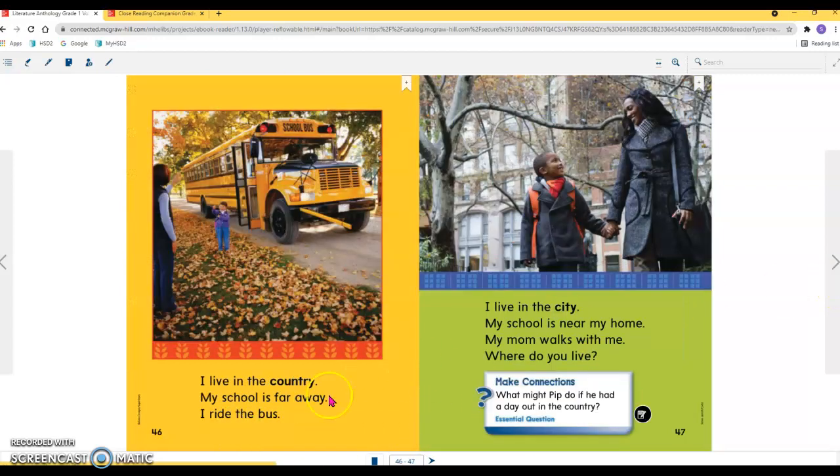Wonderful job. I live in the country. My school is far away. I ride the bus. I live in the city. My school is near my home. My mom walks with me.